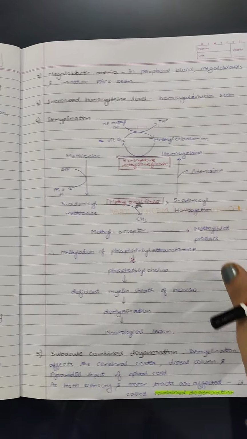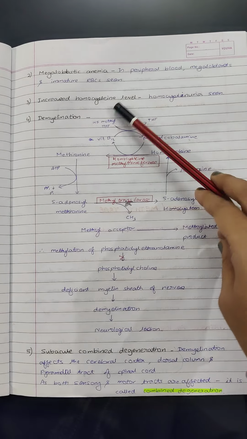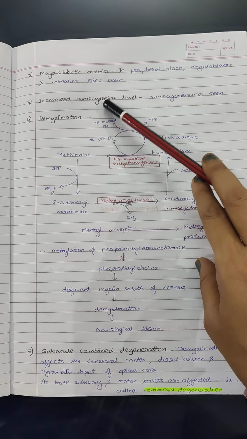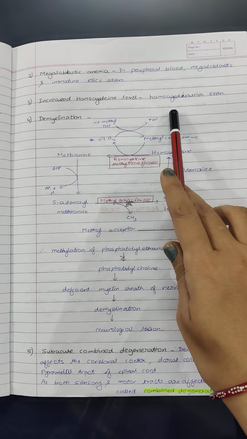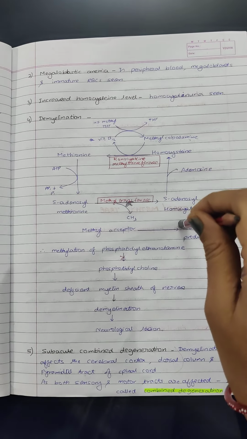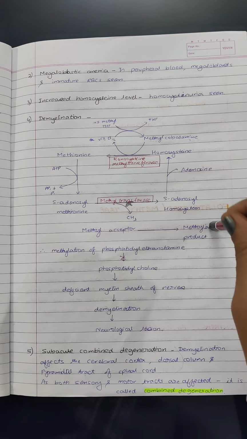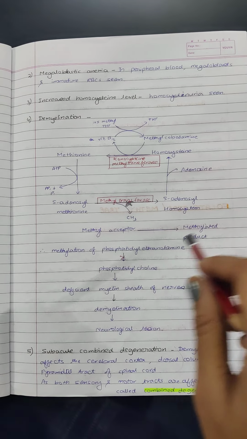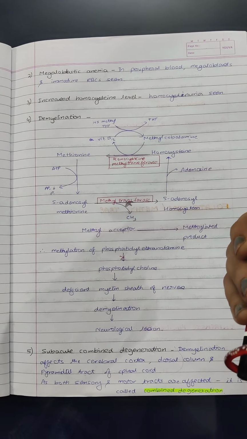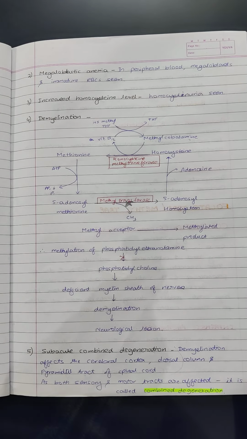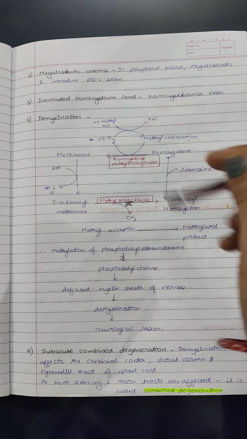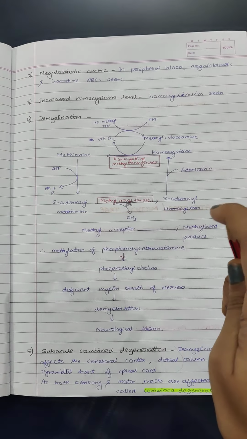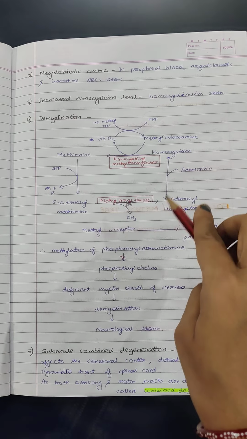Now next is megaloblastic anemia, which will be seen in peripheral blood. Megaloblasts and immature RBCs are seen. Increased homocysteine level, because homocysteine is converted to methionine in our body, and in absence of B12, or methylcobalamin, homocysteine is not converted to methionine and it will be increased. Increased homocysteine level leads to various cardiovascular diseases.